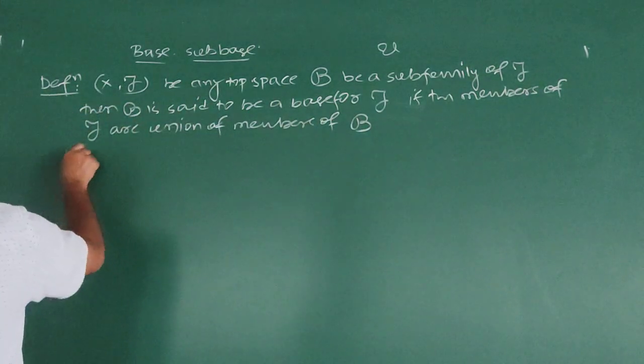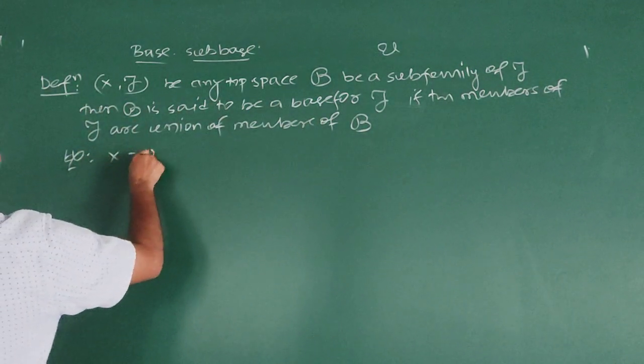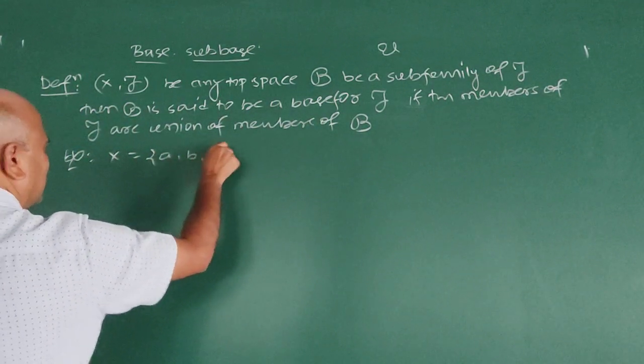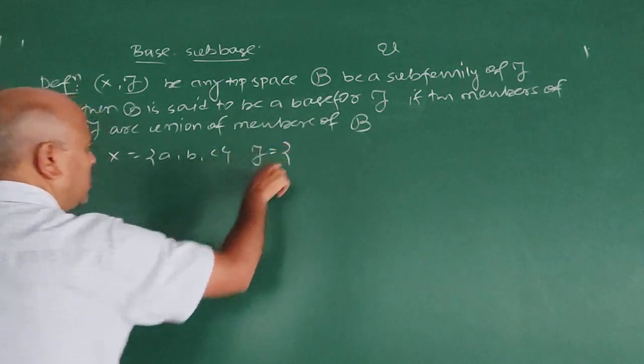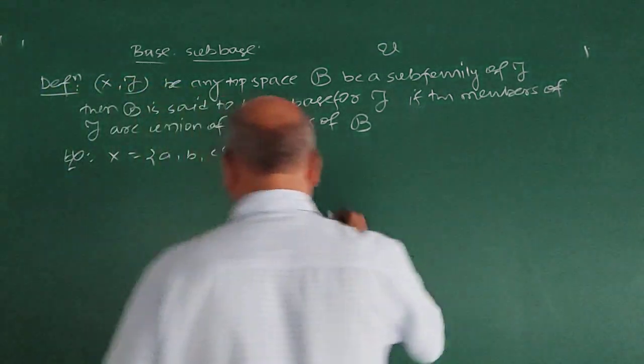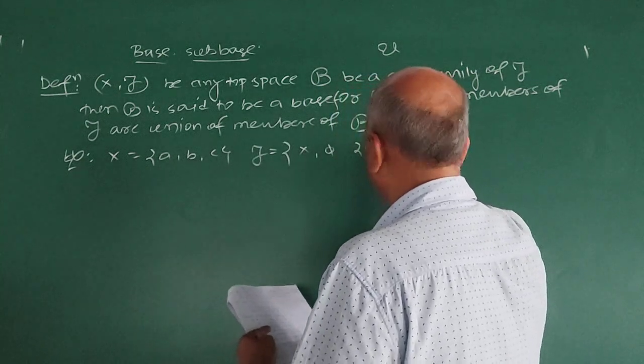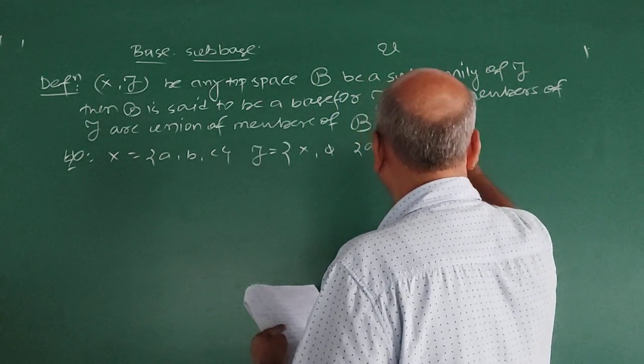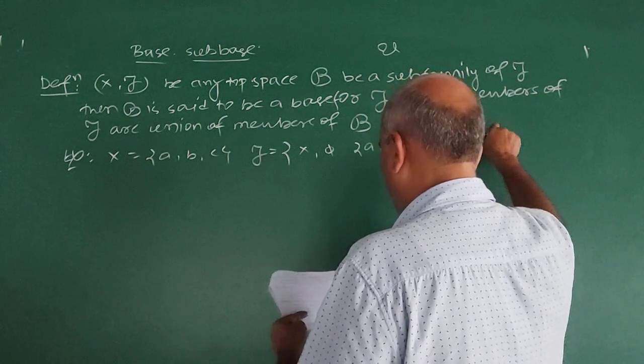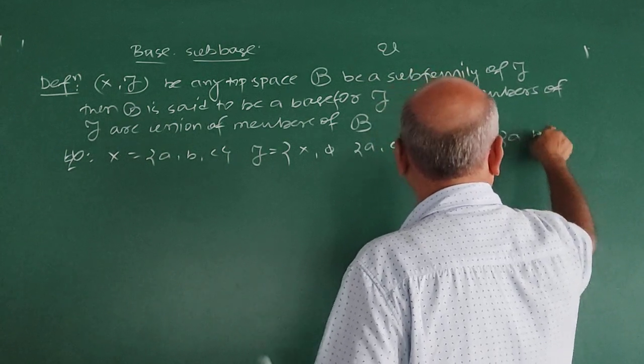Example. Suppose X is {a, b, c}. We take one topological space here. τ is {X, φ, {a}, {c}, {a, c}, {a, b}}.